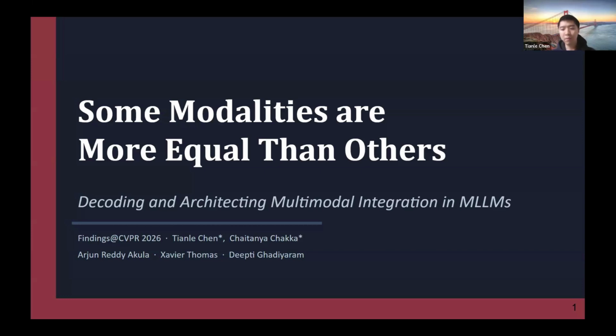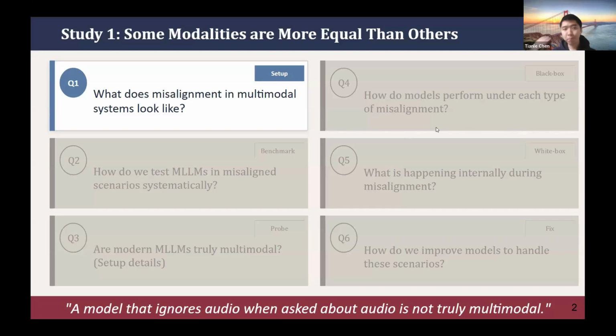Because now we have a lot of large foundational models, and the input is getting very complex, involving different modalities like video, audio, text, etc. So we hope the models are able to process the information from different modalities. But the question here is whether the models are treating this information equally, or whether a model has any preference on a specific modality. So that's a key aspect we are measuring in this project.